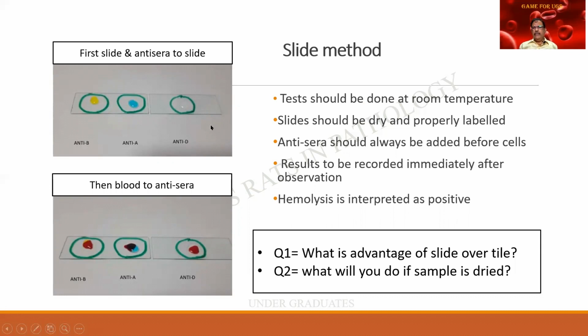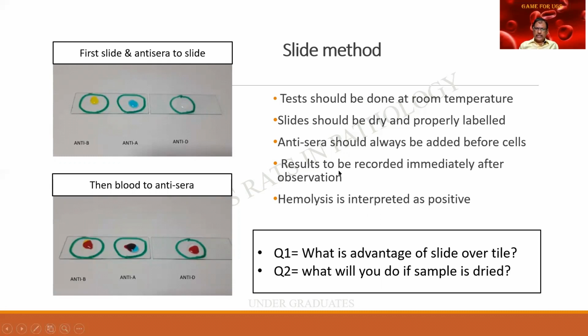Sometimes what happens, there will be about 30 to 32 students in a practical examination. And by the time an examiner goes to the 10th student, his blood sample would have got dried. Therefore, you will not be able to make out anything. Everything appears granular. In order to make it clear, we can add saline or distilled water and again make it into a form of a solution of granules and present it to the examiner.